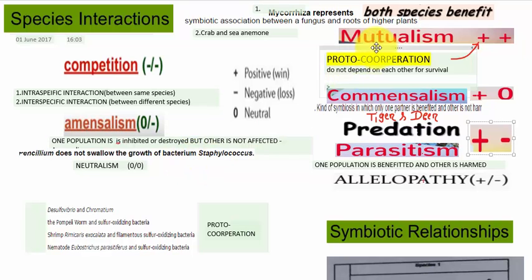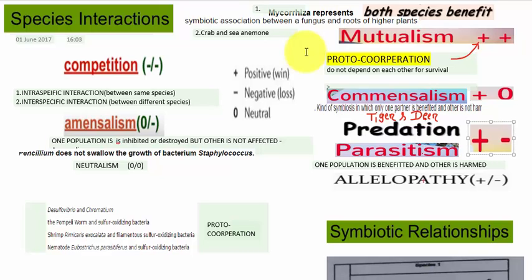The next is mutualism. We all know that it is a kind of symbiotic interaction where both species get the benefit. The examples are mycorrhiza, which represents the symbiotic association between fungus and roots of higher plants, and crab and sea anemone. Next is the lichen, a mutual relationship between algae and fungi.